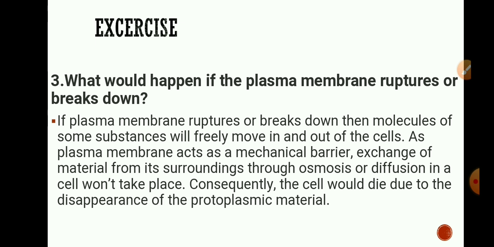So as it is the outermost layer and it is selectively permeable, it allows selective substances to move in and out of the cell. But if it gets ruptured or breaks down, then the substances will freely move in and out of the cell. Secondly, this plasma membrane acts as a mechanical barrier for the exchange of material from the surroundings, and if that plasma membrane is absent, then the cell cannot be alive. The cell becomes dead.